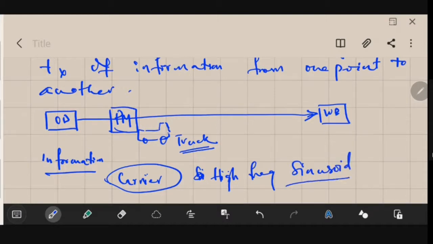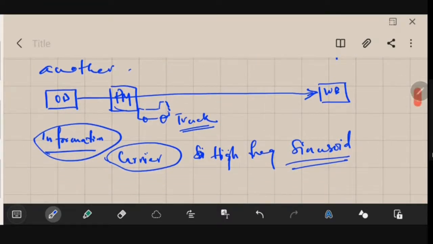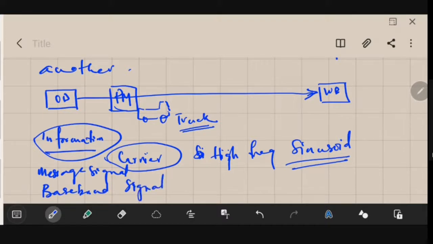What it does is it carries this information, which is otherwise called your message signal, and sometimes also called the baseband signal. So it carries it on the high frequency sinusoid, which is the carrier.